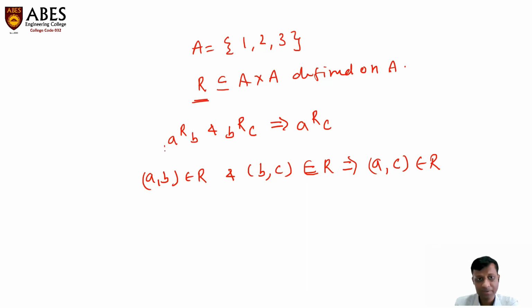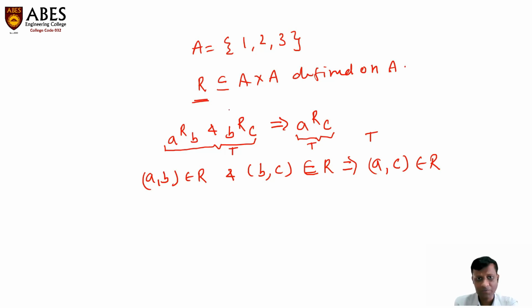So suppose in any relation, A comma B is present and B comma C is also present. That means this entire condition is true. And if this is also true, that means in that relation, A comma C is also present. So the whole statement will become true.